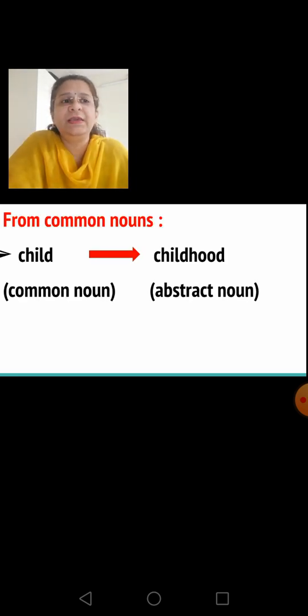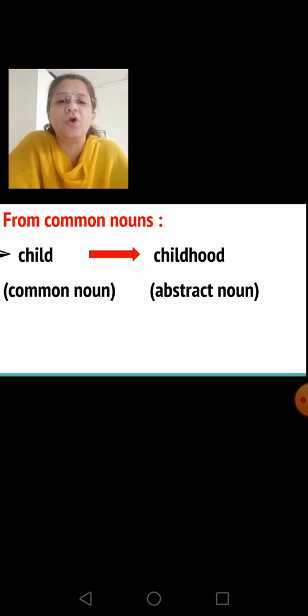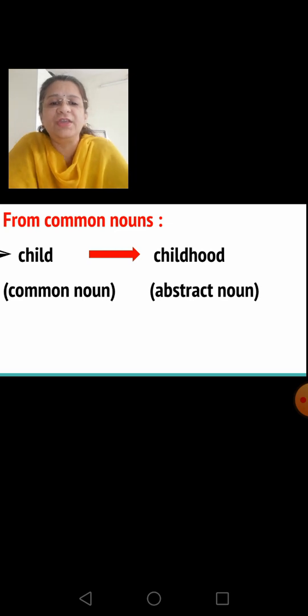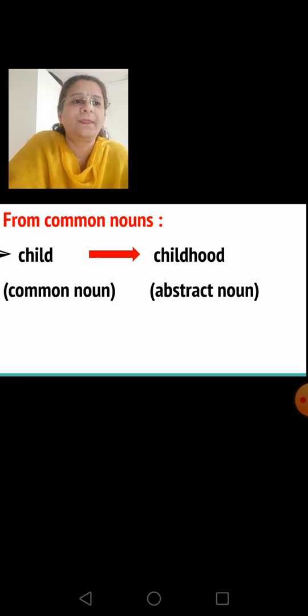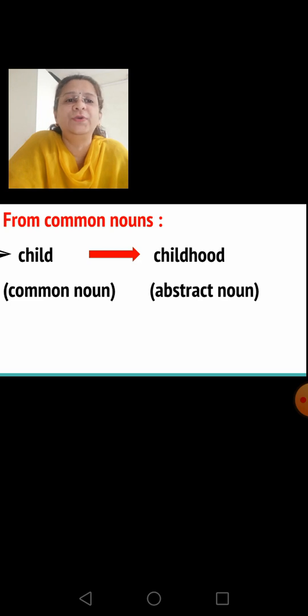Now let's see how abstract nouns are formed from common nouns. Now in this slide, you can see child is a common noun, but it changes to childhood, which is an abstract noun. For example, the child ran to his mother. Now child is a common noun.